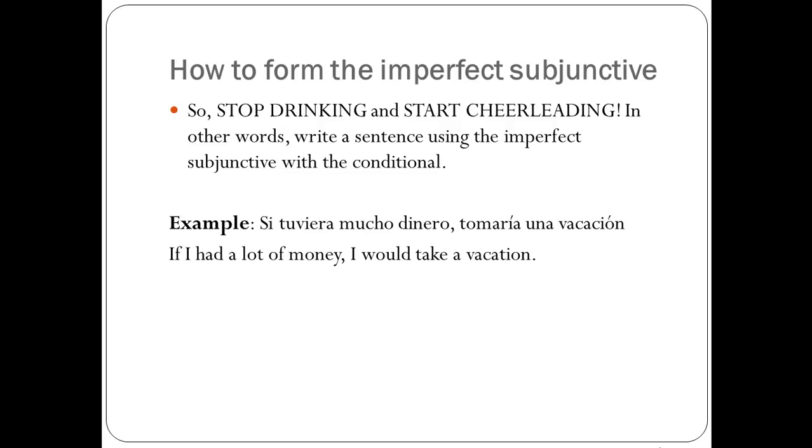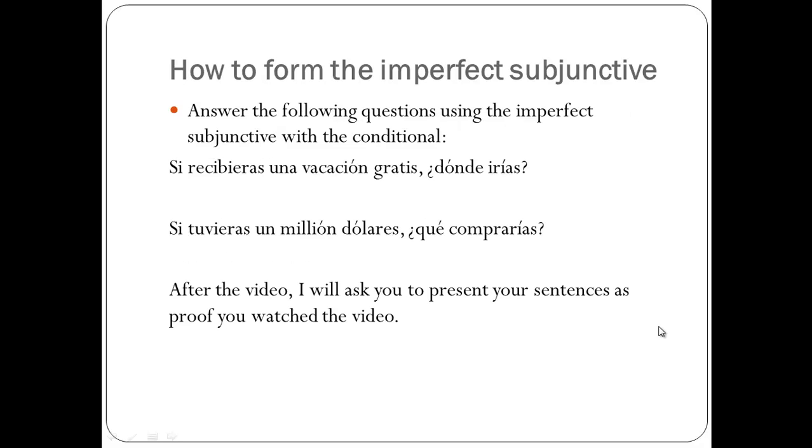So what I want you to do now is write a sentence using the imperfect subjunctive with the conditional. So here's my example. Si tuviera mucho dinero, tomaría una vacación. If I had a lot of money, tuviera is the imperfect subjunctive, I would take a vacation. Tomaría una vacación. So in this sentence, I'm combining the imperfect subjunctive, right here, with the conditional. It's right here.